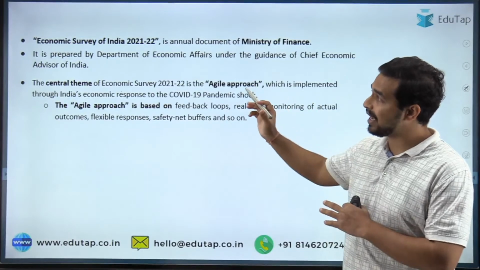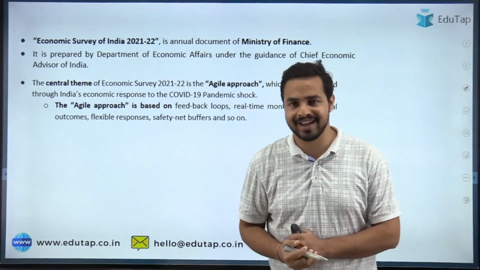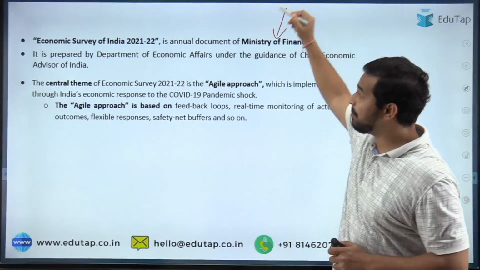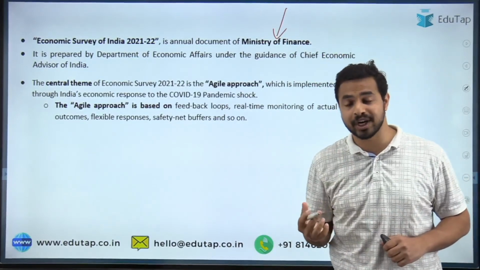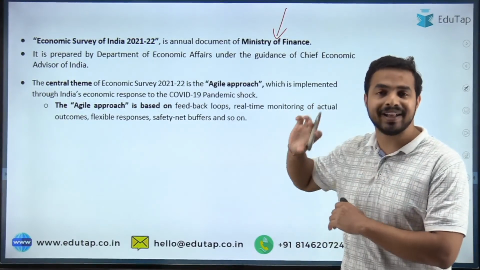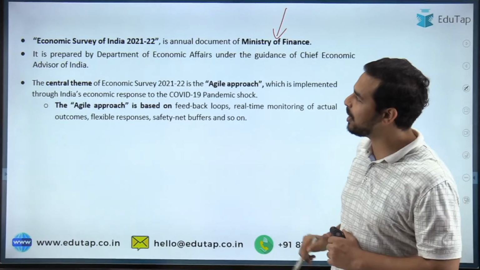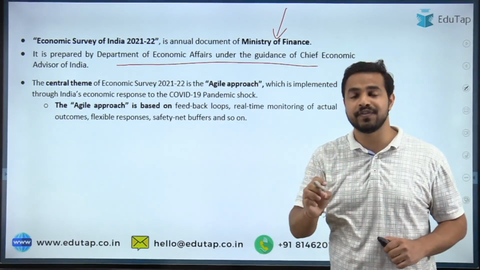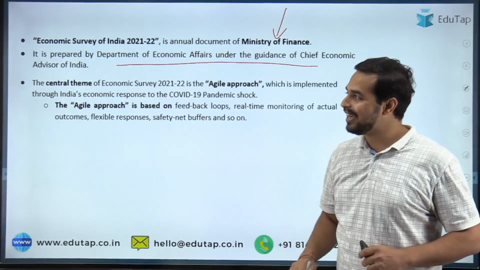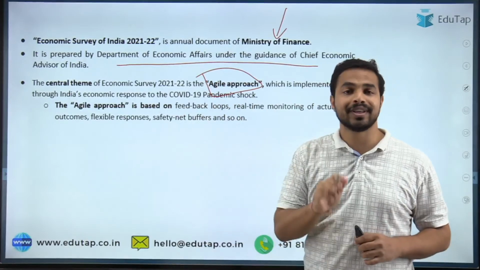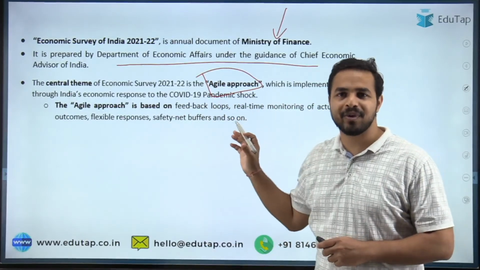तो यहाँ पर हम देख लेते हैं Economic Survey of India guys, it is an annual document और है किसका, मिनिस्ट्री ऑफ फाइनेंस का. इसको प्रिपेयर कौन करता है? Once again a very interesting question which can come in the exam. इसको प्रिपेयर कौन करता है, it is being prepared by the Department of Economic Affairs under the guidance of the Chief Economic Adviser to India. ठीक है, तो यहां पर आप देख सकते हो सेंट्रल थीम उसकी थी बेसिकली एजाइल अप्रोच. So these are the important points that you should remember from the exam point of view.